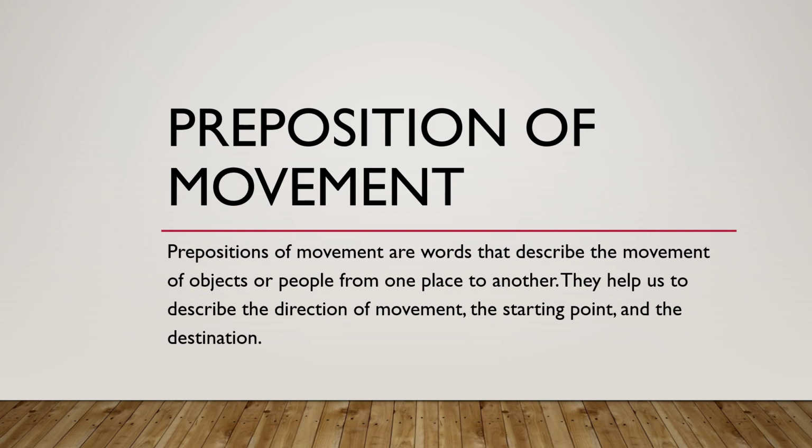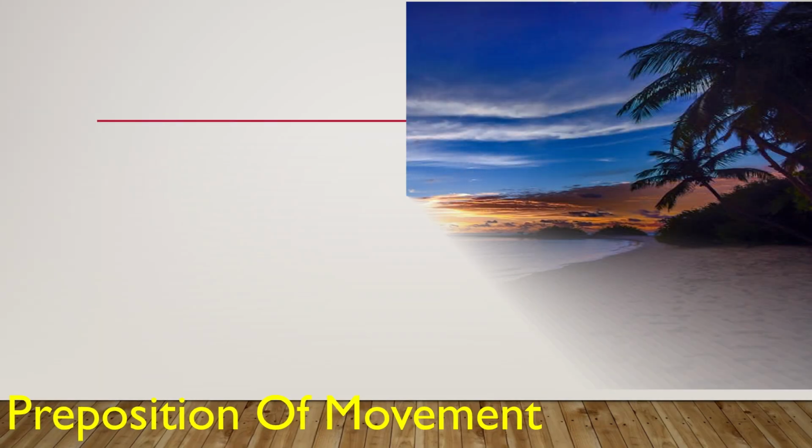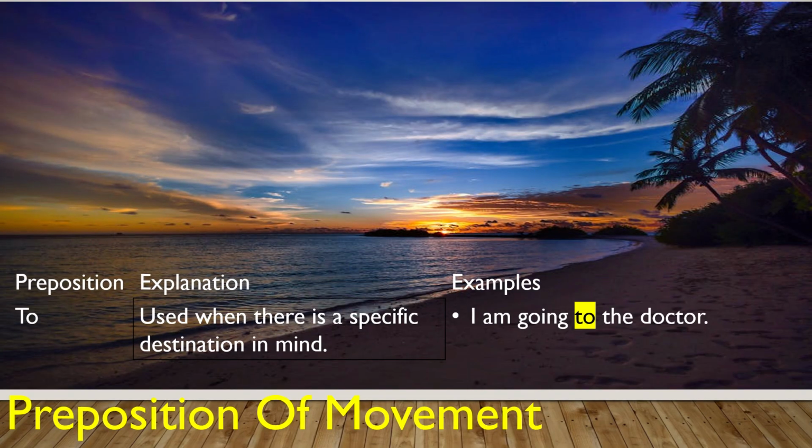Today I'll just focus on nine of them, which are: to, towards, through, across, over, along, in or into, on or onto. So the first one I'm going to talk about is "to". To is a preposition of movement which is used when there is a specific destination in mind.